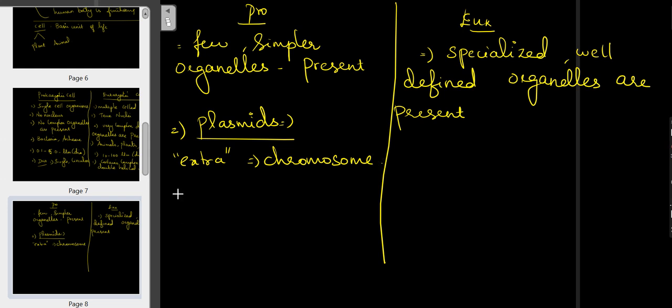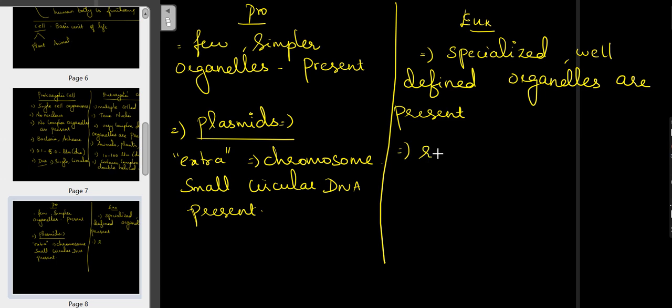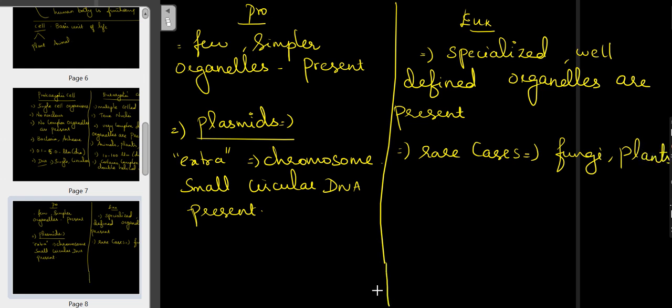It is a small circular DNA, present in all prokaryotic cells. Here, it is present only in rare cases, like in some fungi and some plants, not in all eukaryotic cells.